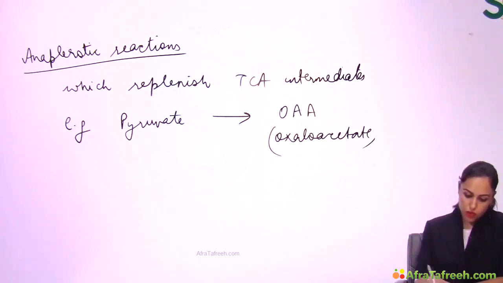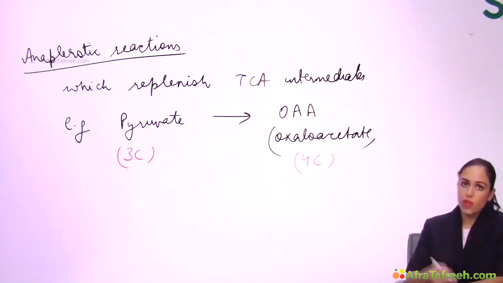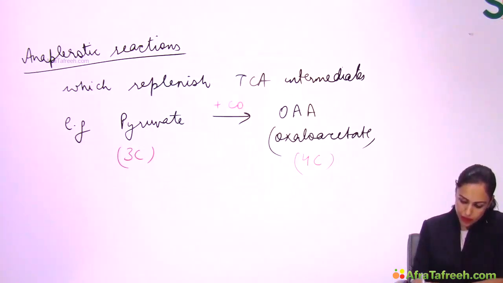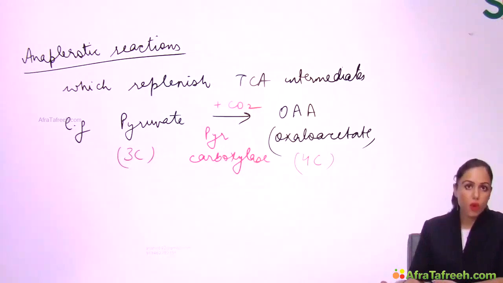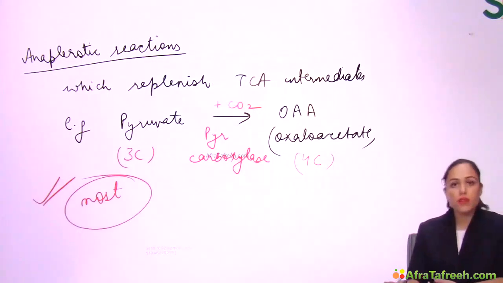See how this reaction will occur. Pyruvate is a 3-carbon compound, oxaloacetate is a 4-carbon compound. So from 3 to 4 carbon, we can simply add carbon dioxide, and the name of this enzyme is pyruvate carboxylase. So pyruvate carboxylase, which is synthesizing oxaloacetate. This is the most important anaplerotic reaction.